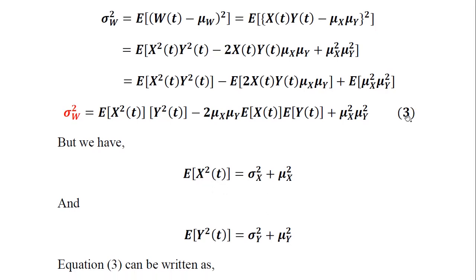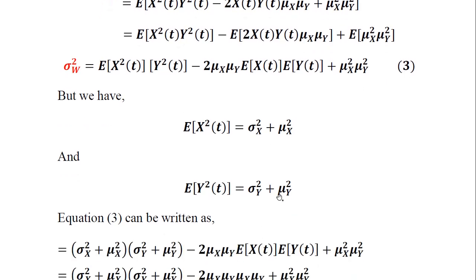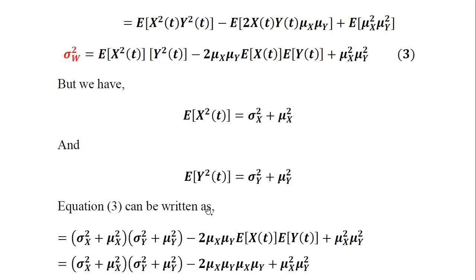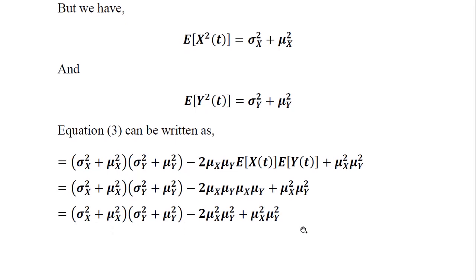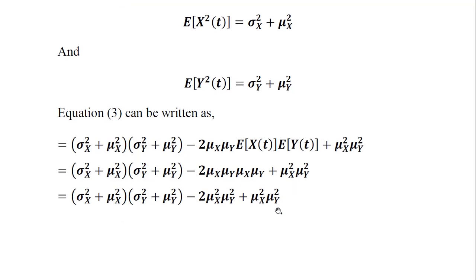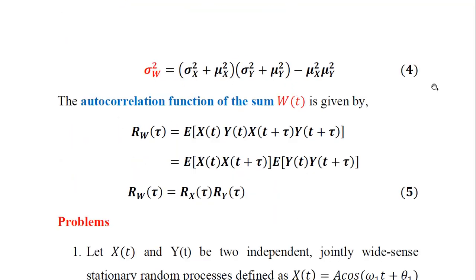Now after substitution in the above equation 3, this is manipulated as follows. So equation 3 can be rewritten in the form here. For the first term, expectation of x square of t is written as equal to sigma x square plus mu x square. So this is substituted here in the first term. Second term, expectation of y square of t is equal to sigma y square plus mu y square. So this is substituted in the second parenthesis. Likewise we substitute wherever applicable in equation number 3. And finally, after doing all the simplification of multiplying and taking the inner products, we come to the final solution denoted by equation number 4.